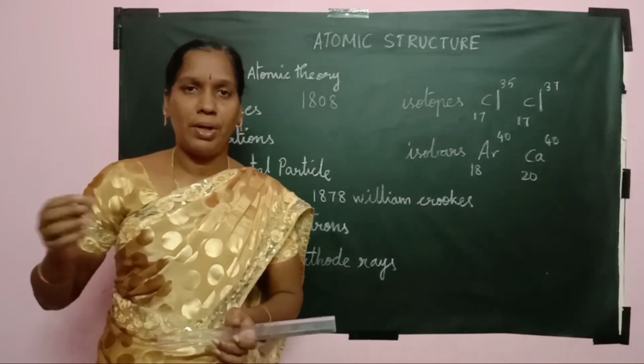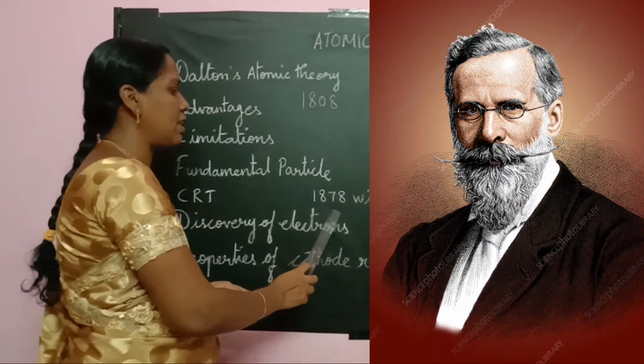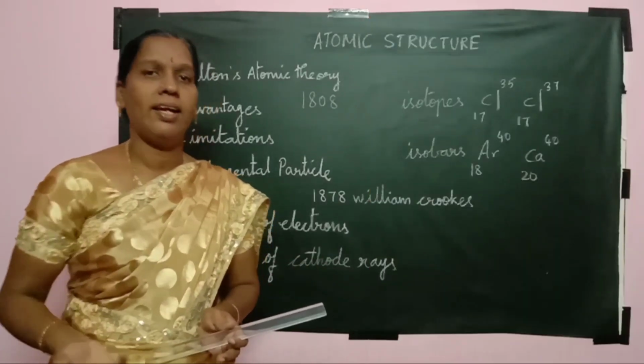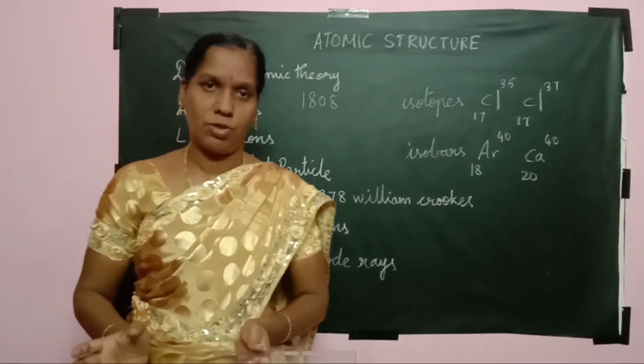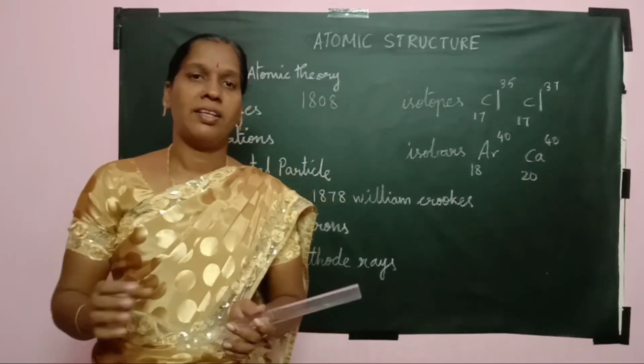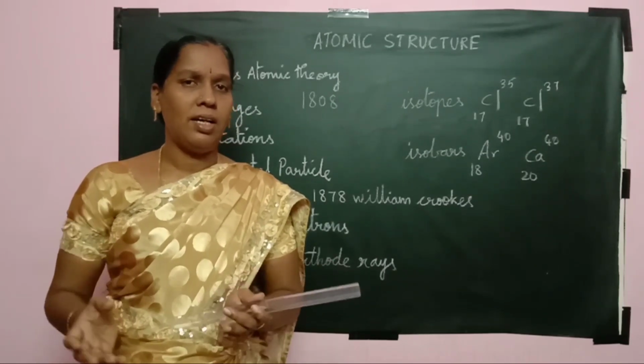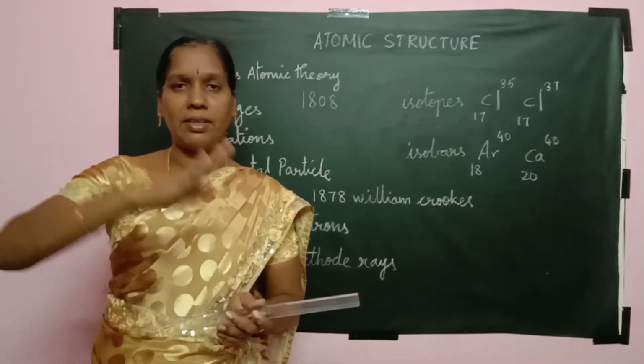In the case of fundamental particles, William Crookes in the year 1878 conducted an experiment with a discharge tube. Discharge means a small amount of gas will be inserted and then the experiment will be conducted. What happened? He saw an invisible ray moving from cathode to anode.